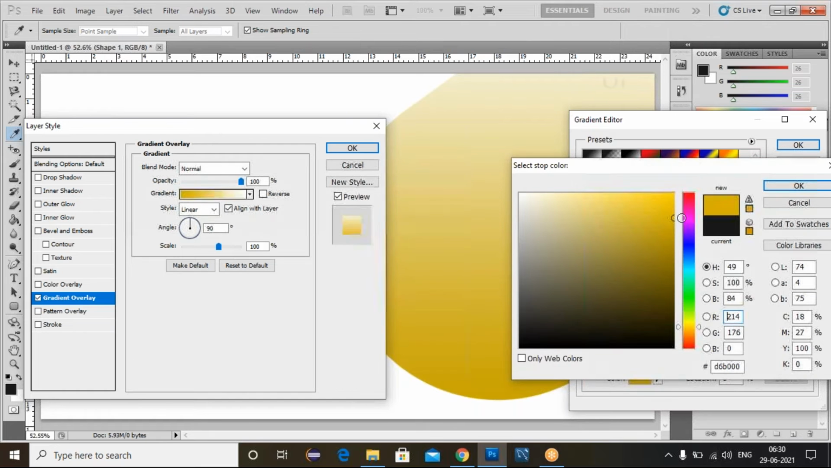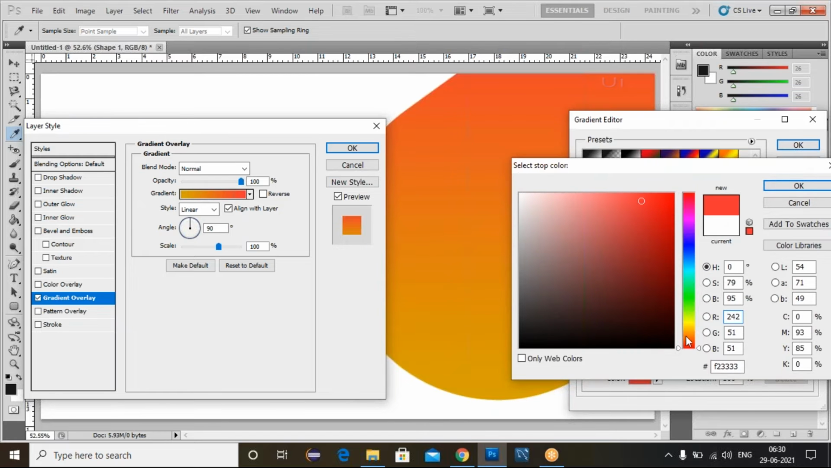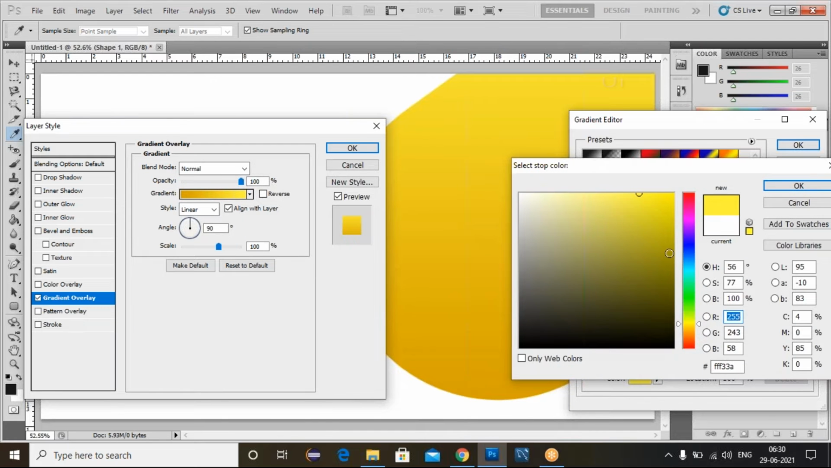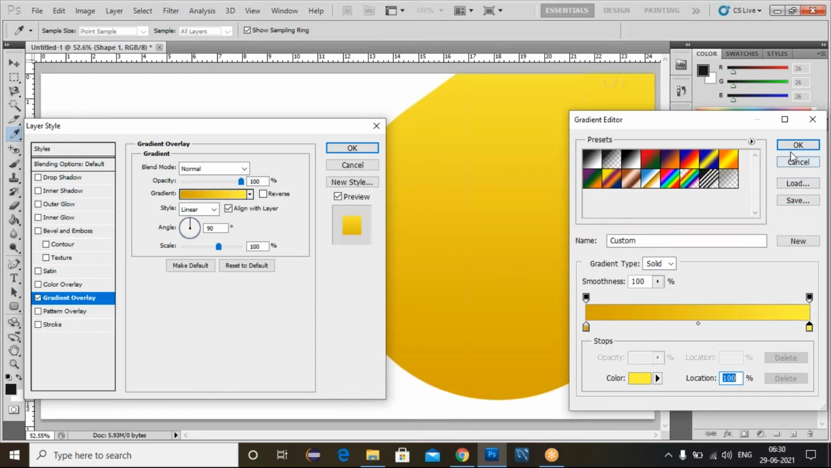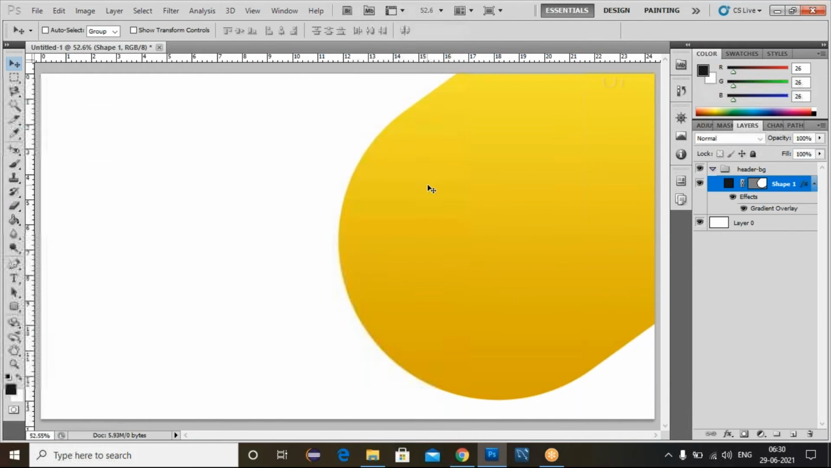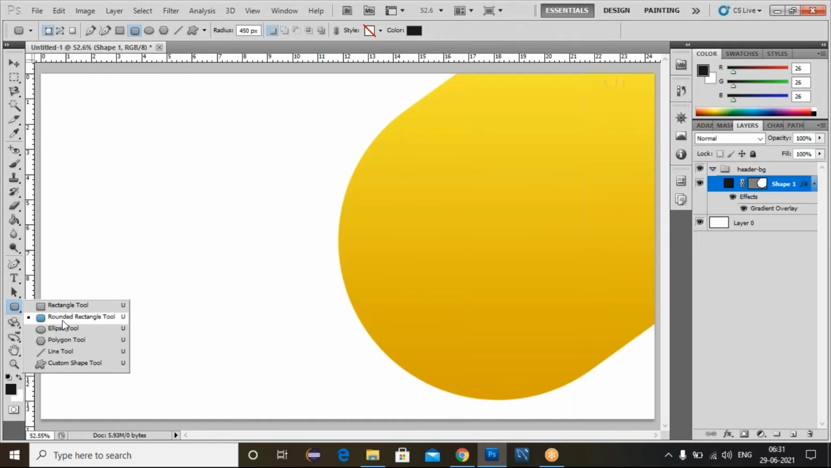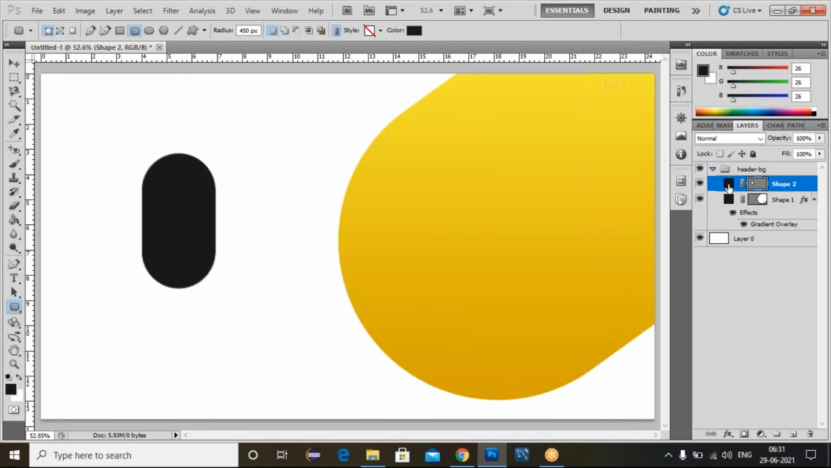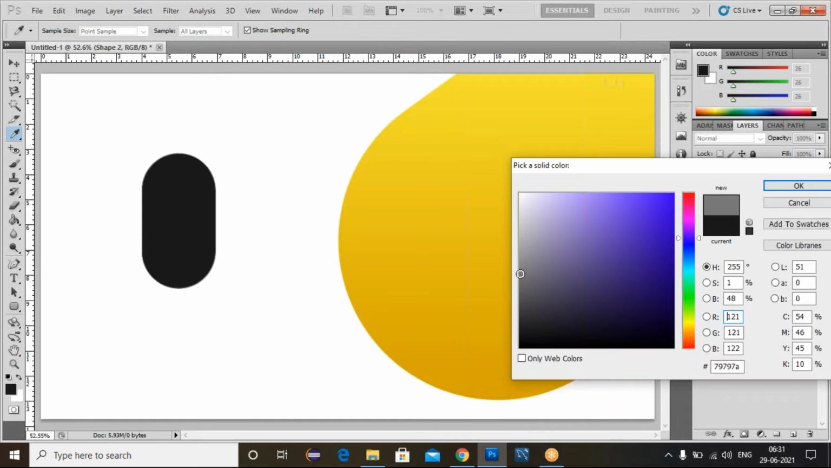Here we have two color stops. Click on the first color stop, and it will ask to select a color. Now I'll take yellow, and here also take a light yellow color, and click on OK. Now click on OK. Now look at this, we created the gradient color here.